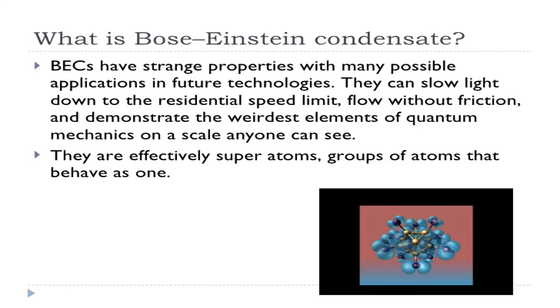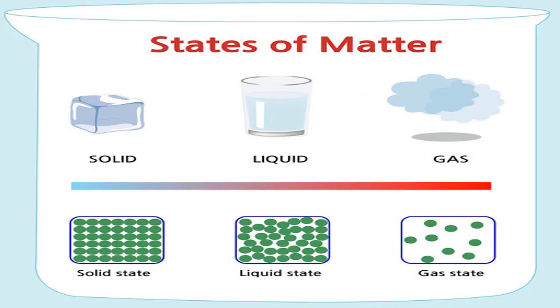So that means there are two special states of matter: one is the plasma state, the other is the Bose-Einstein condensate, where plasma is extremely hot and Bose-Einstein condensate is extremely cold. That means under normal conditions we have three states of matter, and under the two special conditions we have two states of matter. Totally we have five states: three normal and two special.